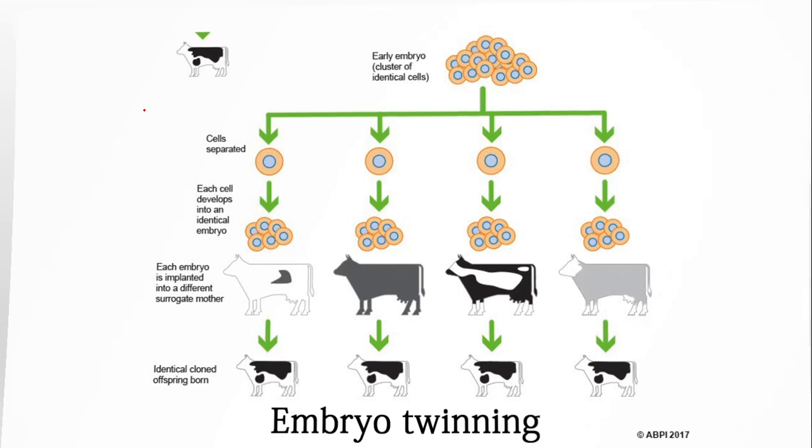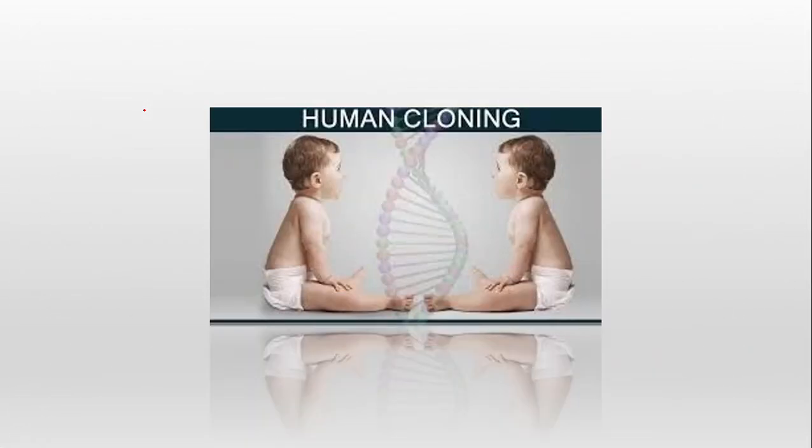Now we are going to discuss whether human cloning has been carried out or not. Guys, scientists have cloned horses, cows, sheep, mice, etc. But they still have not cloned a human being. The reason is that it is very difficult to produce a viable clone. There can be genetic mistakes that can prevent the clone from surviving.